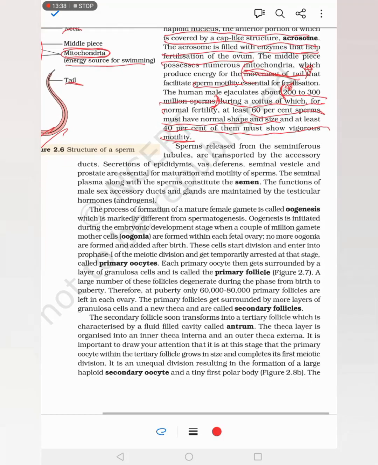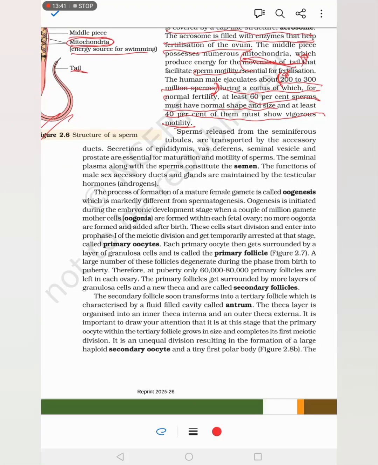Then sperm is released from the seminiferous tubule and it goes to the rete testis, vasa efferentia, epididymis, vas deferens, and then finally into the ejaculatory duct. We should keep revising, even I am also forgetting. The secretions of the epididymis, vas deferens, seminal vesicle and prostate are required for maturation and motility of sperm. So maturation and motility are also affected by the secretions from all these parts. Seminal plasma with the sperm is known as the semen.